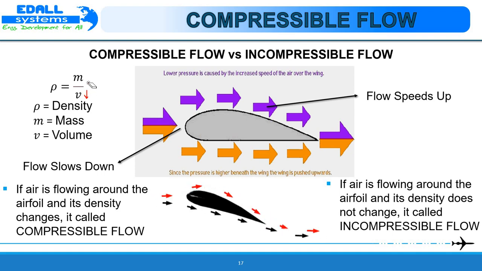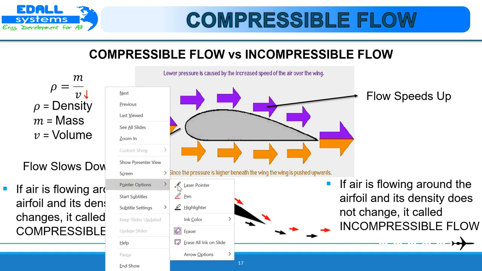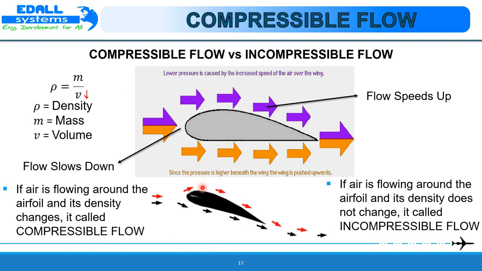Third, the numerator is big and the denominator is small, which makes the whole number big. For example, we have a numerator of 100 divided by a denominator of 0.1. We get a density of 1000, which is a lot. So we can say that density has changed, the mass is the same, and the volume has changed, which eventually leads us to a compressible flow. Through this, we can say that water is incompressible and air is compressible in nature.